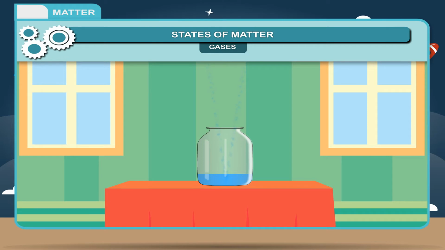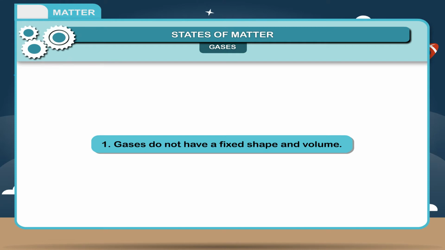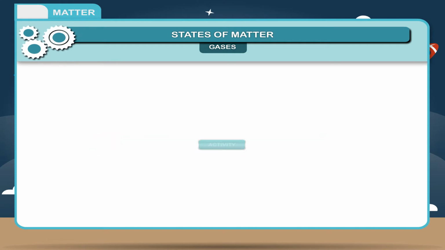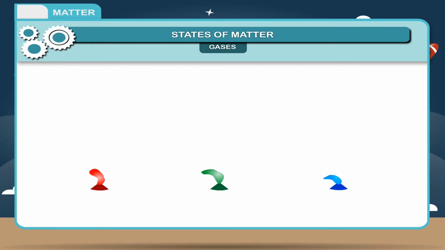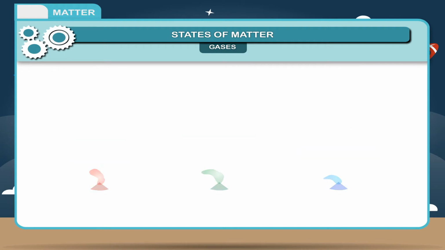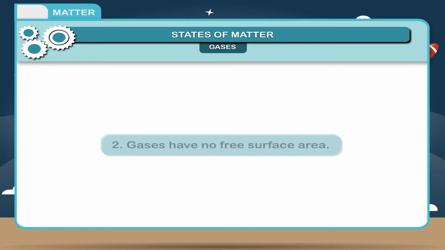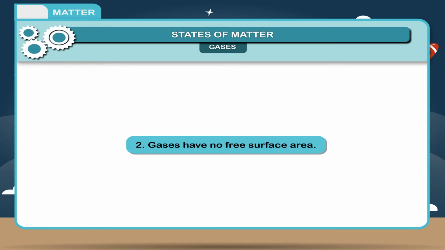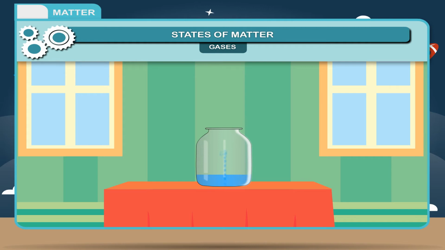Gases can be characterized by the given properties. 1. Gases do not have a fixed shape and volume. Activity. To show that gases do not have a fixed shape. Take 3 balloons of different shapes and inflate with air. The air inside the balloons takes the shape of balloons. Result. This proves that gas has no fixed shape. 2. Gases have no free surface area. Reason. Molecules escape from the open surface.